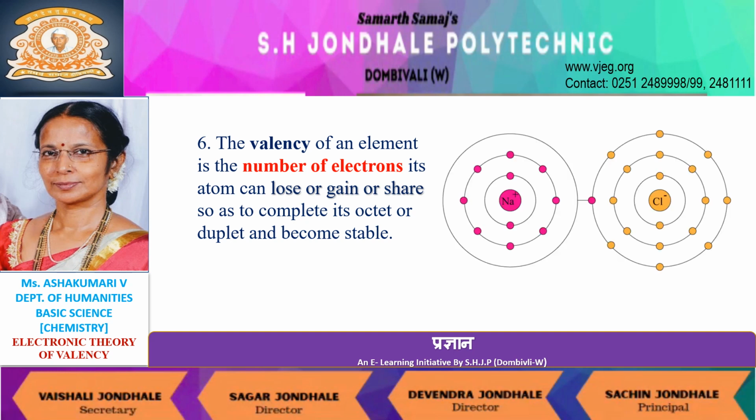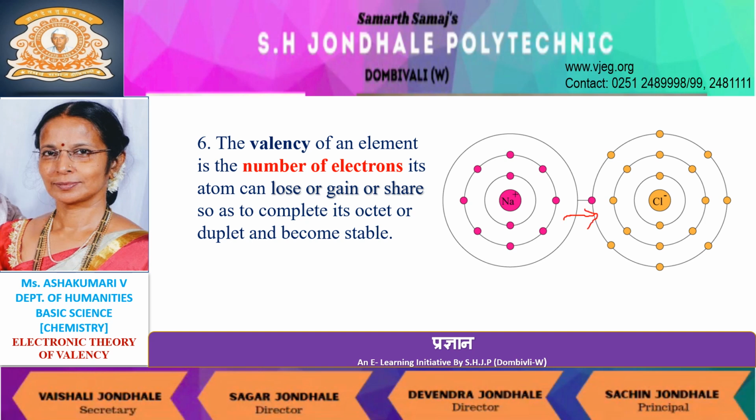Consider the formation of sodium chloride. From previous slide, we know that sodium atom has one electron in its outermost shell. During the formation of sodium chloride, sodium readily transfers its one electron from its outermost shell to the outermost shell of chlorine atom.